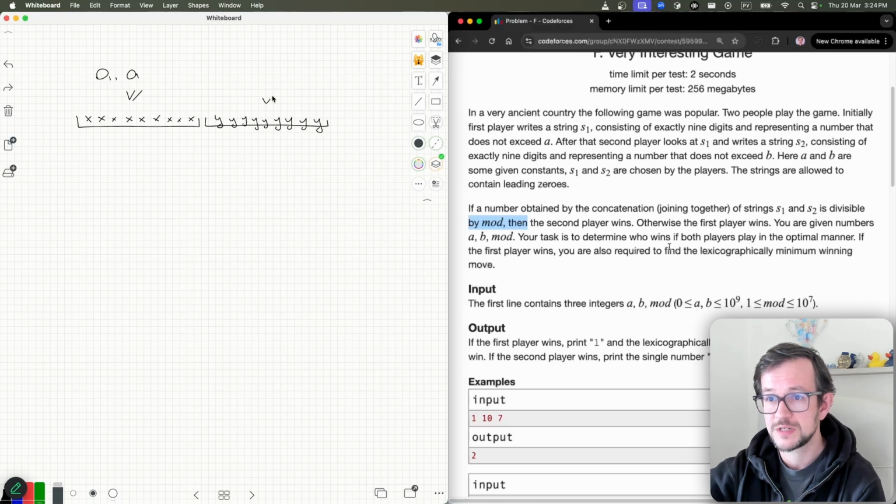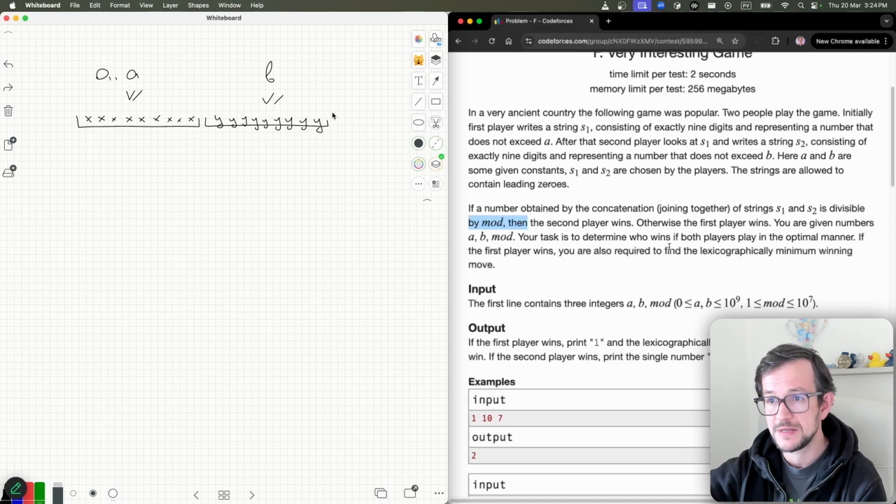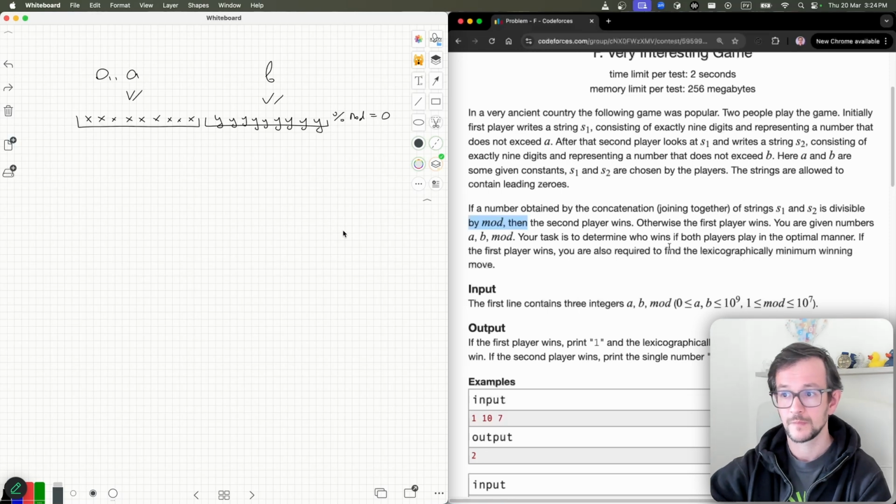And so this number is not greater than p. And the question is, is it okay? The second player wins if this whole number is divisible by m. So let's say modulo mod, divisible by mod equals 0. So the question is, who will win if both players play optimally?